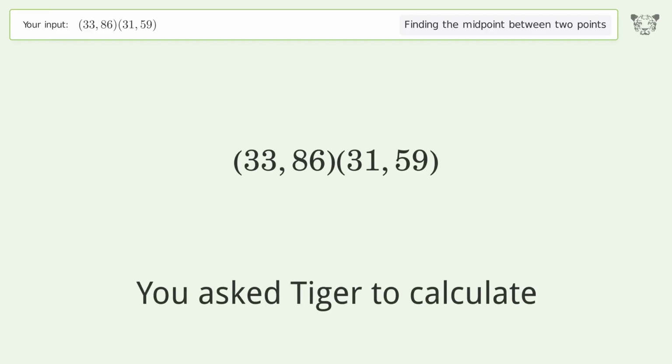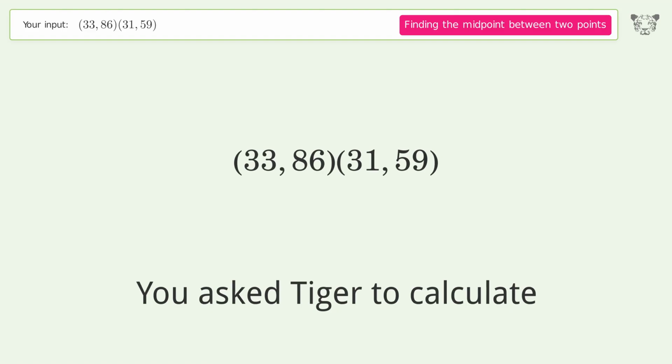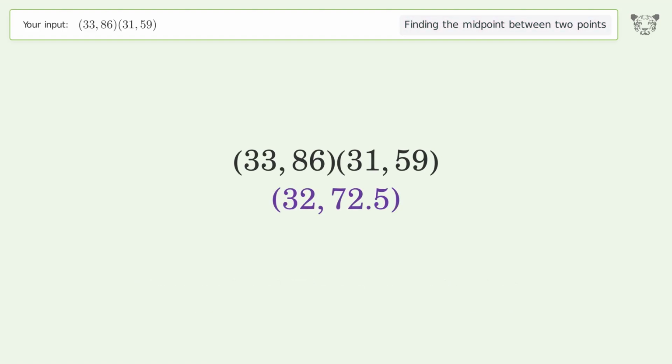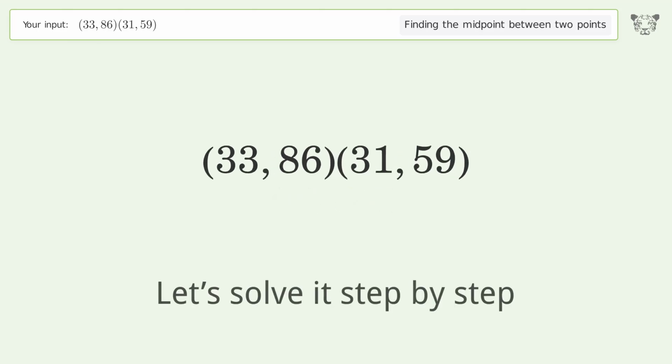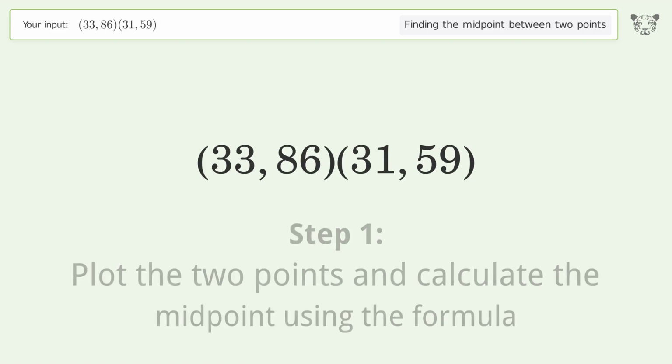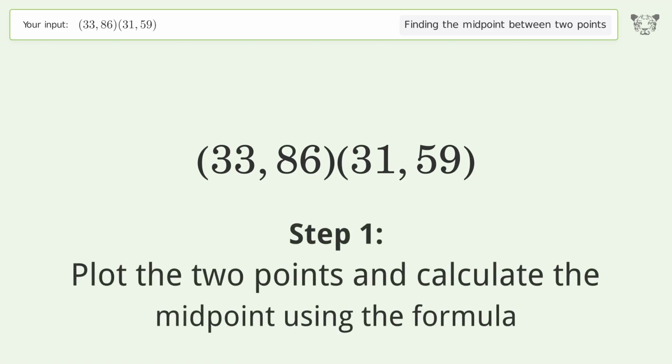You ask Tiger to calculate. This deals with finding the midpoint between 2 points. The midpoint between the 2 points is 32, 72.5. Let's solve it step by step. Plot the 2 points and calculate the midpoint using the formula.